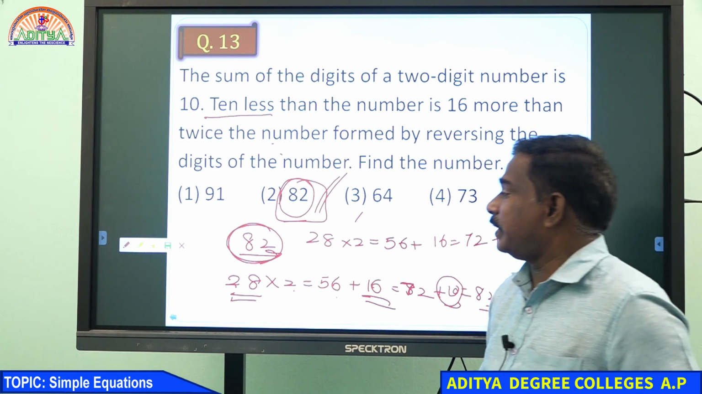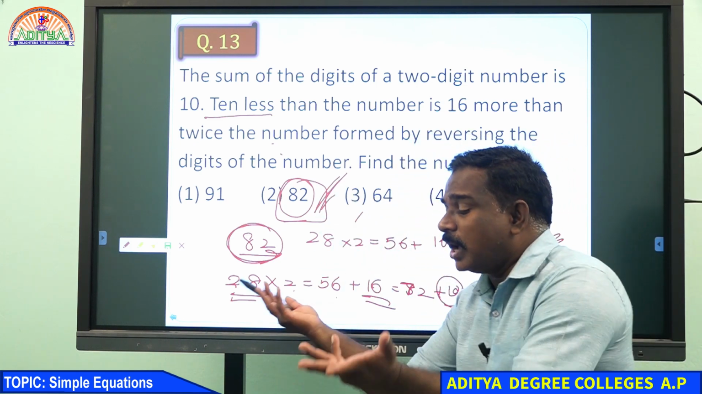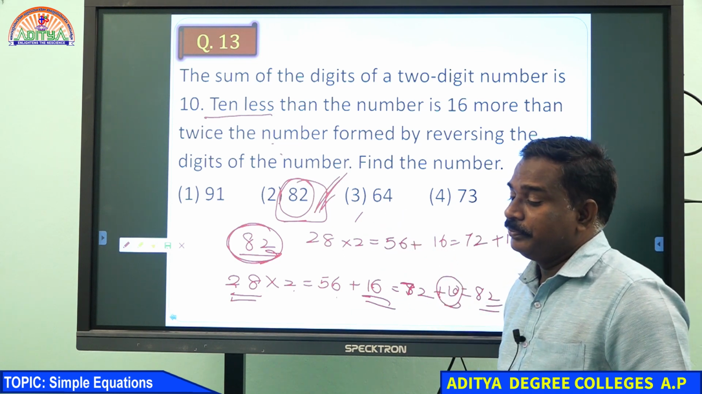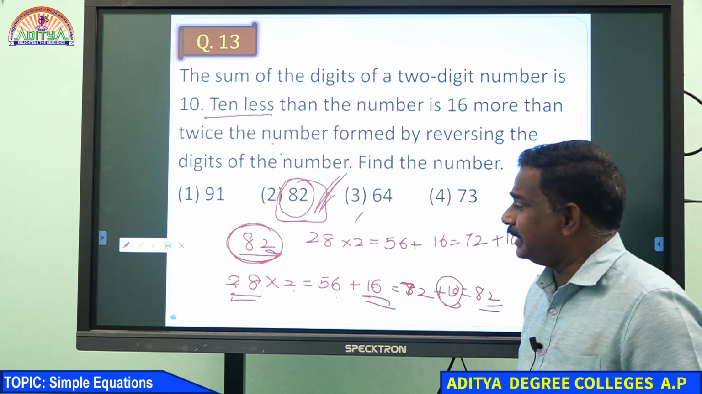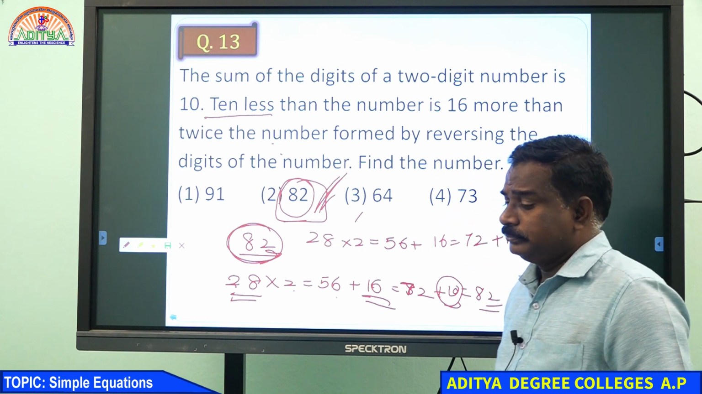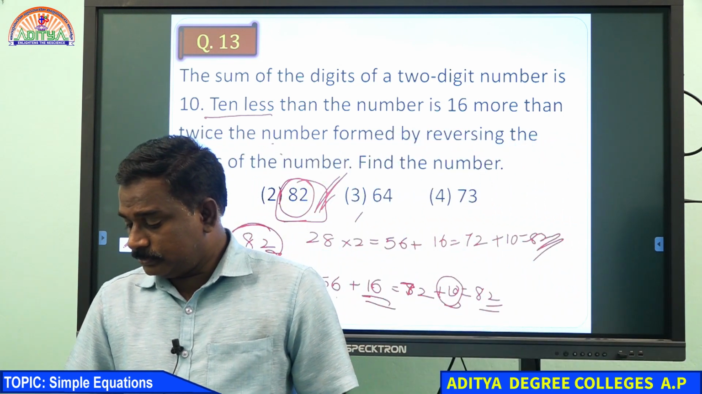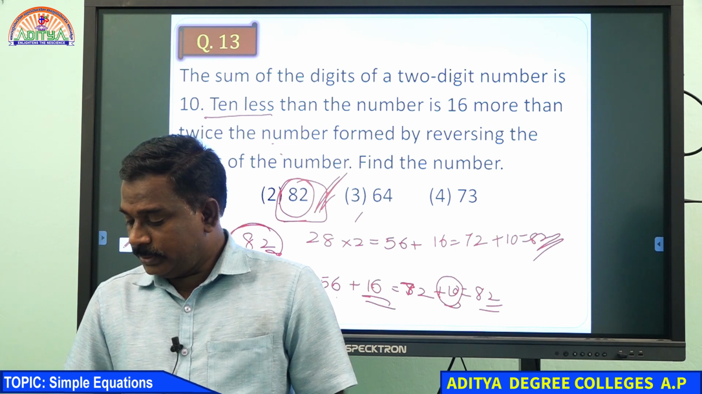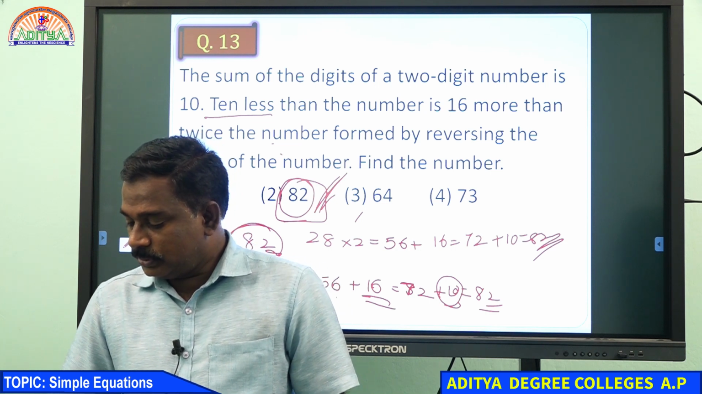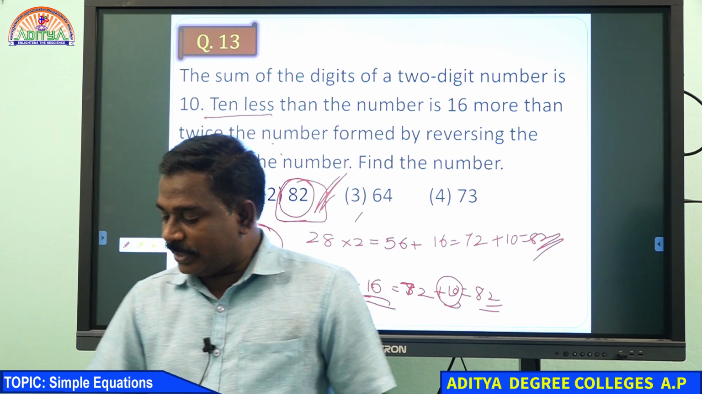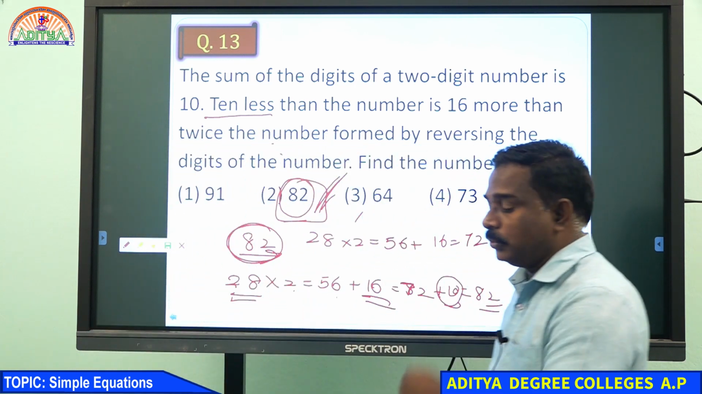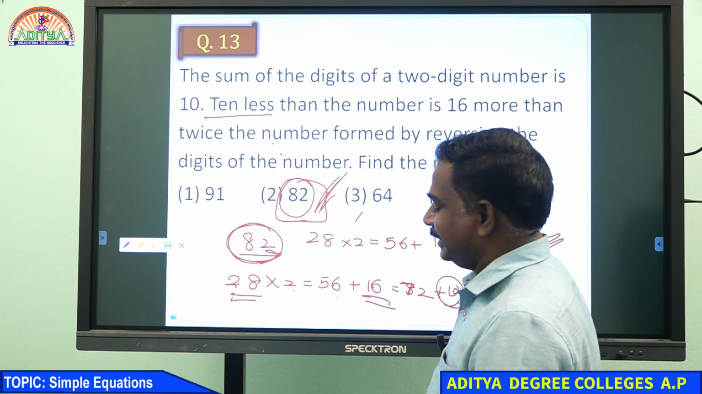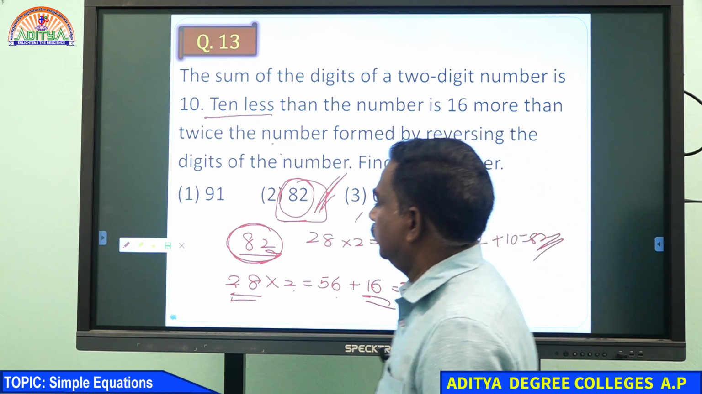Options are given, so we can use options. Suppose options were not given, we can get it by equation form. Shall I discuss in equation form also? Yes, very good. Jnaneshwar has written very good. 16 plus 28 into 2, right? 72, right? 10 less, 82, right?